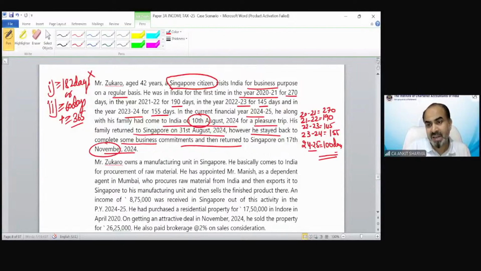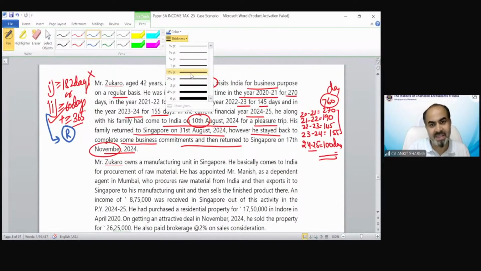But in the current year, he is in India for 100 days, so he is more than 60 days in India. And for the last 4 preceding previous years, he was in India for 760 days, so that is exceeding 365 days also. So this condition is also being satisfied. And because this condition has been satisfied, the second condition has been satisfied. So he will become a resident of India in this case.